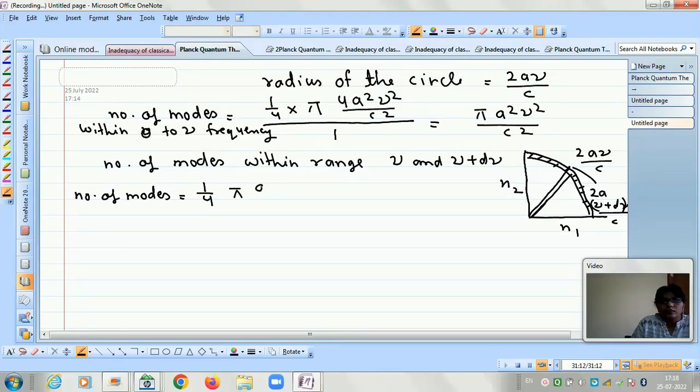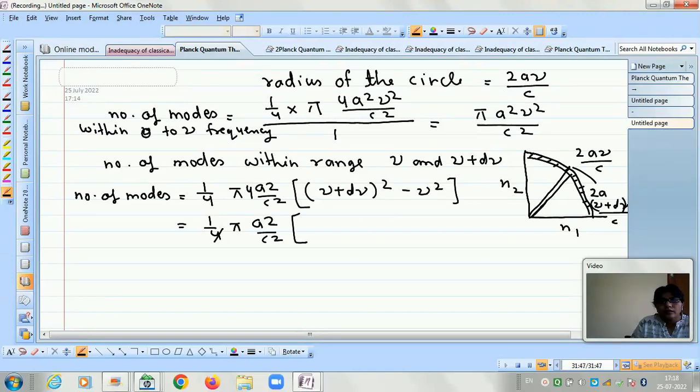So a square by c square can be taken common, and then it will be nu plus d nu whole square, minus nu square, and of course divided by 1. Divided by 1 will give the same thing. There will also be a 4 here. So the 4 gets cancelled, and we are left with pi a square by c square, and then this bracket.